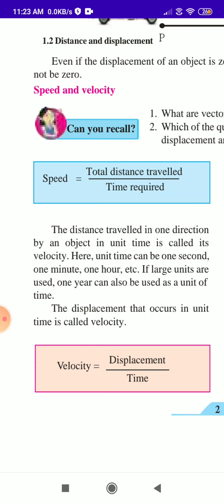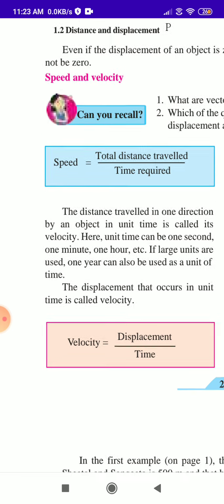Here unit time can be 1 second, 1 minute, 1 hour, etc. If you learn, units like 1 year can also be used as the unit of time. The displacement that occurs in the unit time is called velocity.